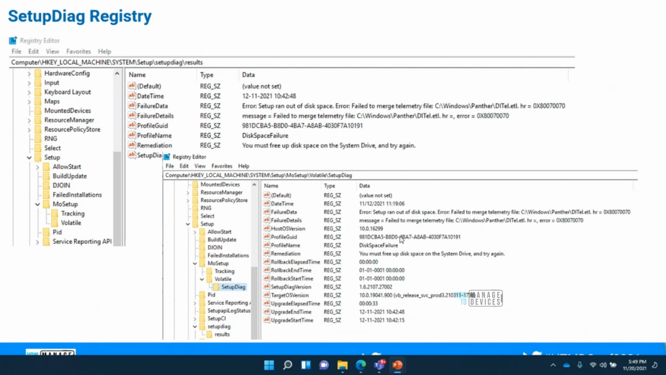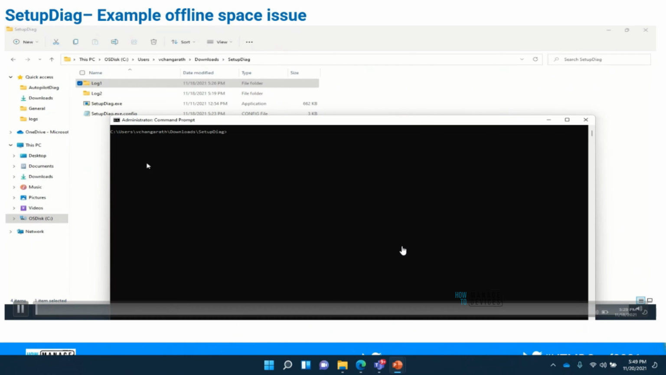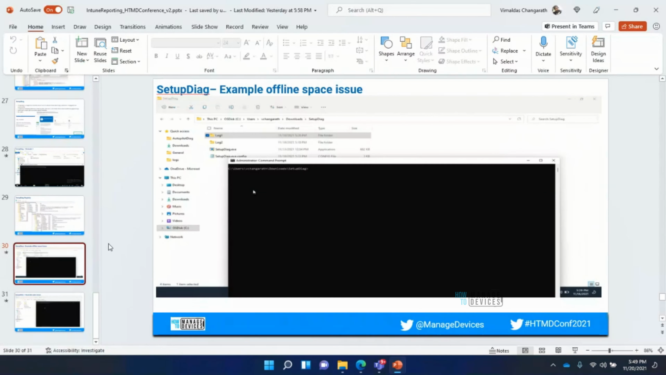This will be the starting point. You can see where it failed, and you can use the profile GUID, this GUID ID. If you search it in the SetupDiag reporting, that will tell us which profile it failed on basically.